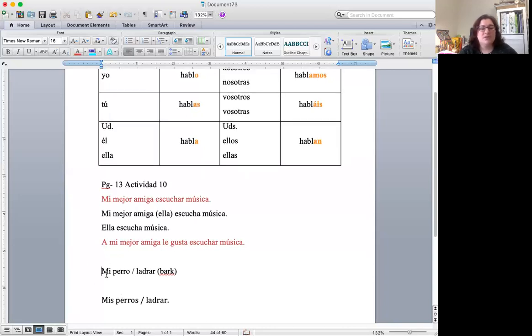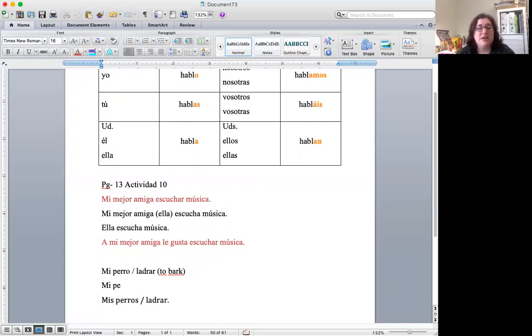So let's say I wanted to say my dog eats and I found out comer is not an AR verb, then I can say, oh, well, what else does my dog do? Oh, my dog barks. And that turns out to be ladrar, and that works. Okay. But what do I have to do to make this a sentence? I have to conjugate it, right? Because right now it would say my dog to bark, right? I should really say that in here. To bark. Okay. But I don't want to say my dog to bark. I want to say my dog barks.